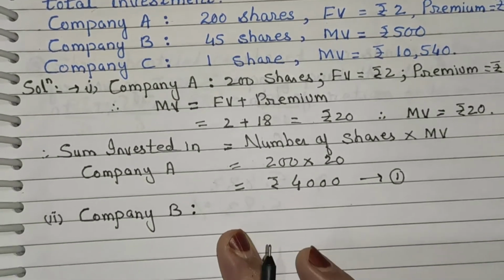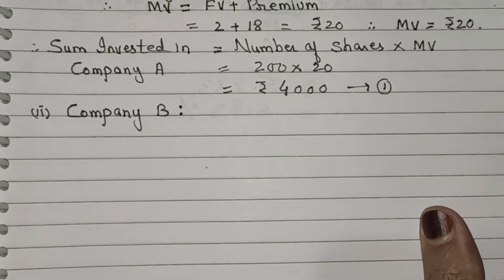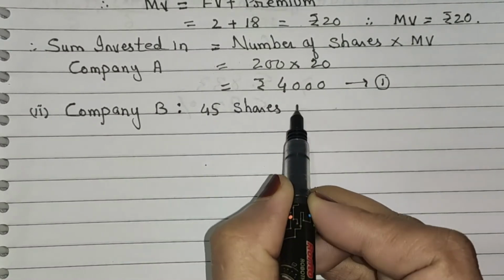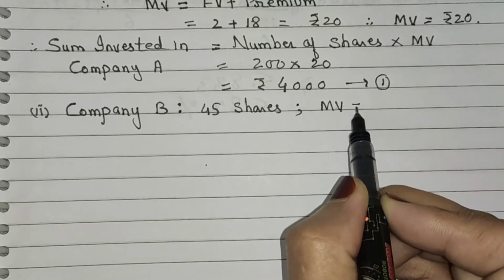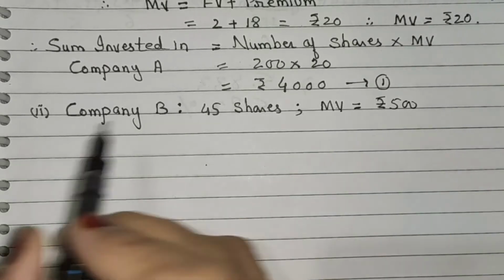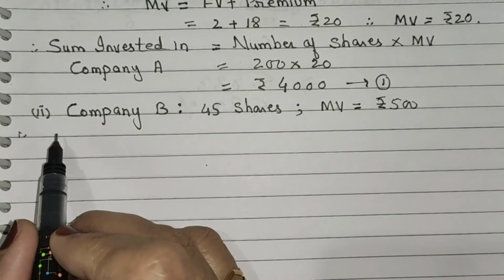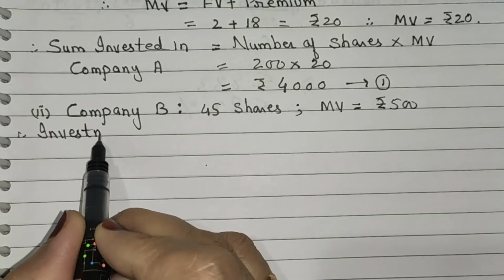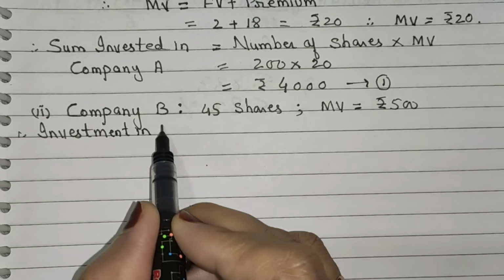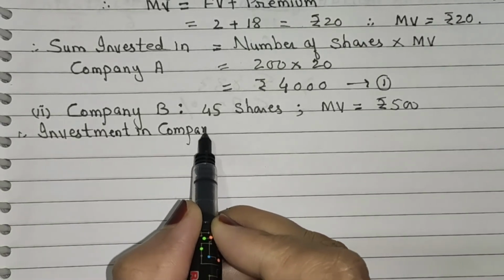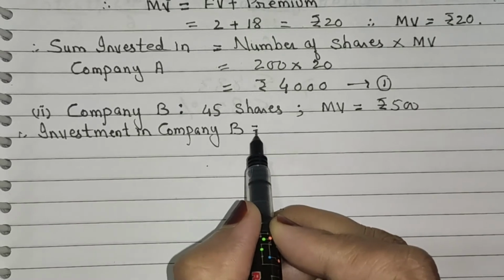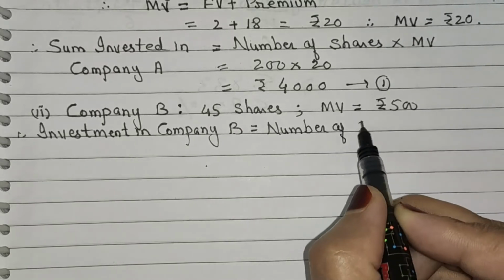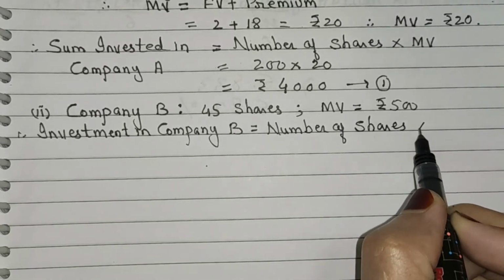Now next one for company B. Now it contains 45 shares, and MV market value, which is equal to rupees 500. Therefore investment in company B is equal to number of shares, we know that number of shares into MV.